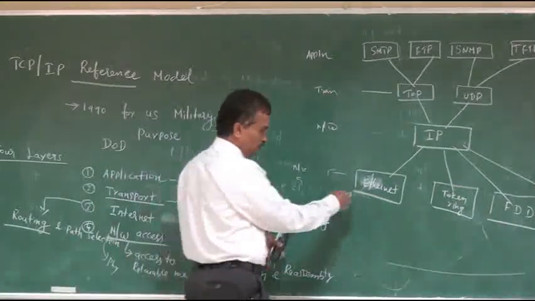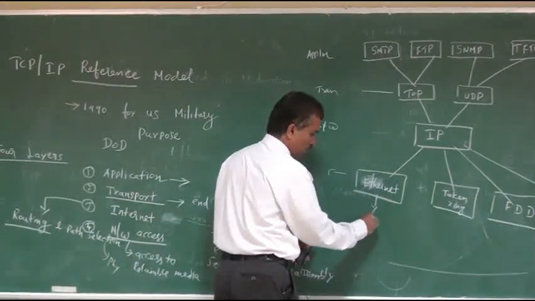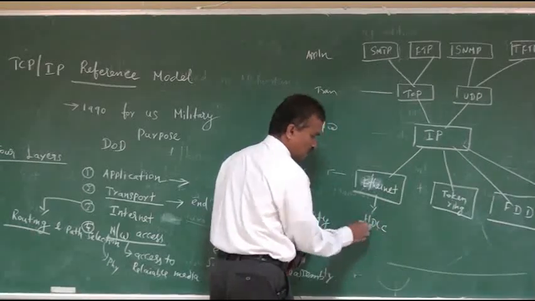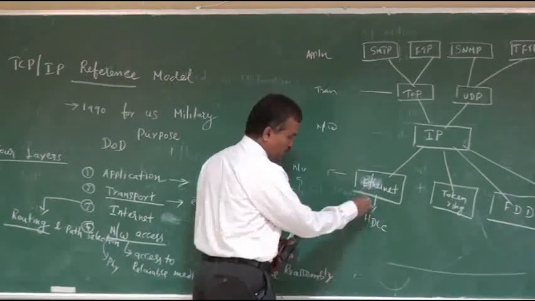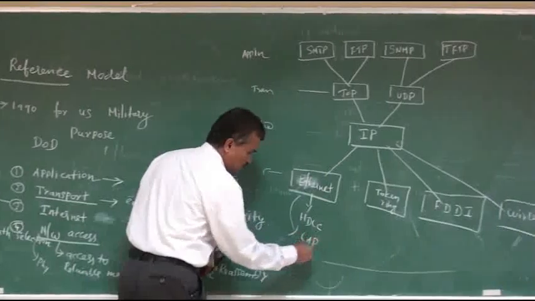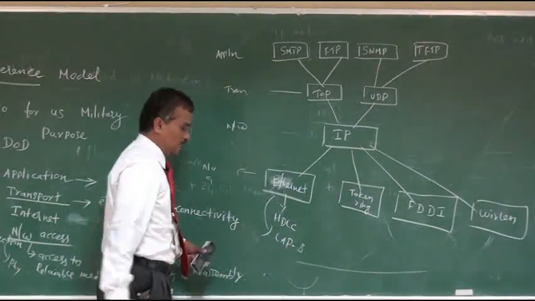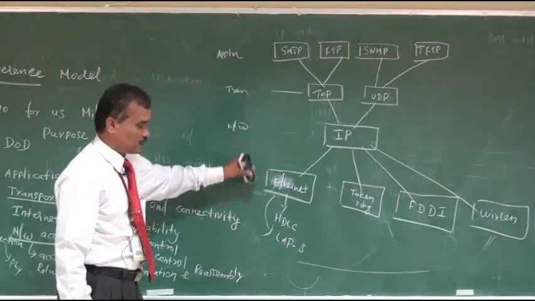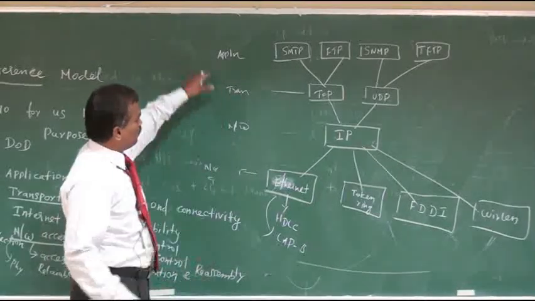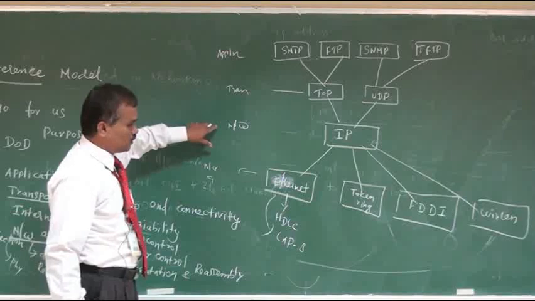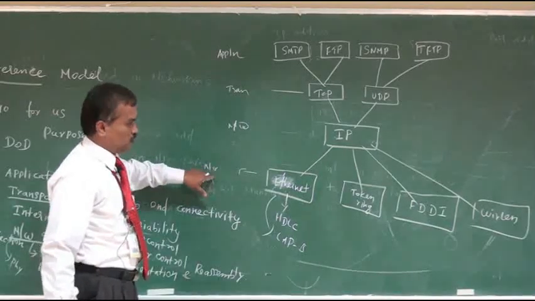Again I told that this is Ethernet technology. It is supported by a protocol called HDLC, High-level Data Link Control, or another protocol called Link Access Procedure B protocol. Like that we have defined so many protocols, right? Application layer, transport layer, then internet layer, then network access layer.